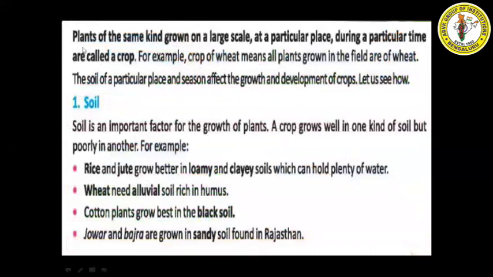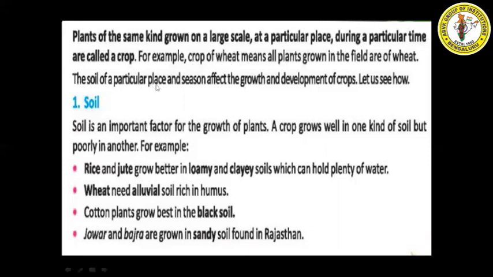Next, plants of the same kind grown on a large scale at a particular place during a particular time are called a crop. What is a crop? Plants of the same kind grown on a large scale at a particular place during a particular time are called crops. For example, a crop of wheat means all plants grown in the field are wheat. So what do you mean by plants of the same kind grown on a large scale? Crop of wheat means all the plants grown in the field will be wheat.